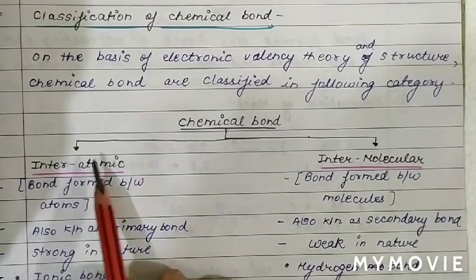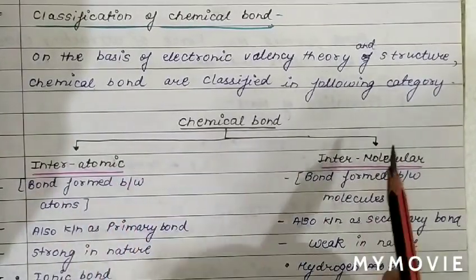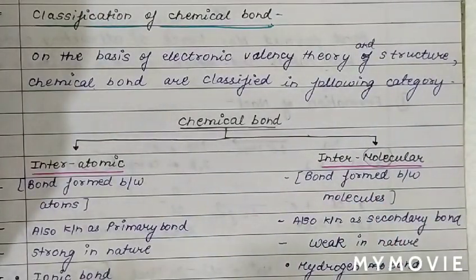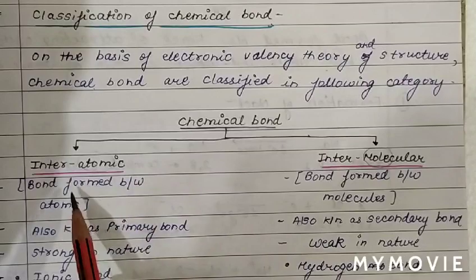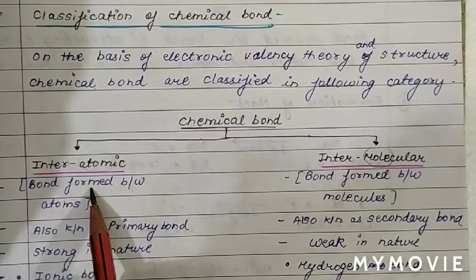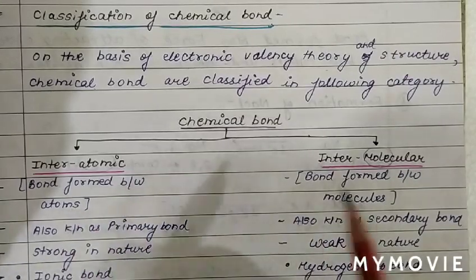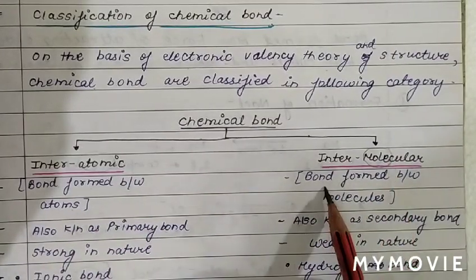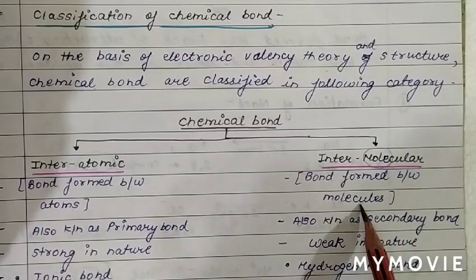Interatomic means between the atoms, and intermolecular means between the molecules. So when the chemical bond is interatomic, the bond is formed between atoms. When it is intermolecular, the bond is formed between molecules.